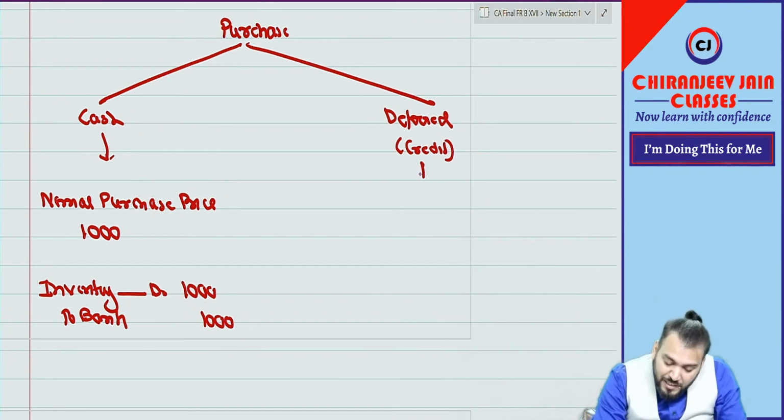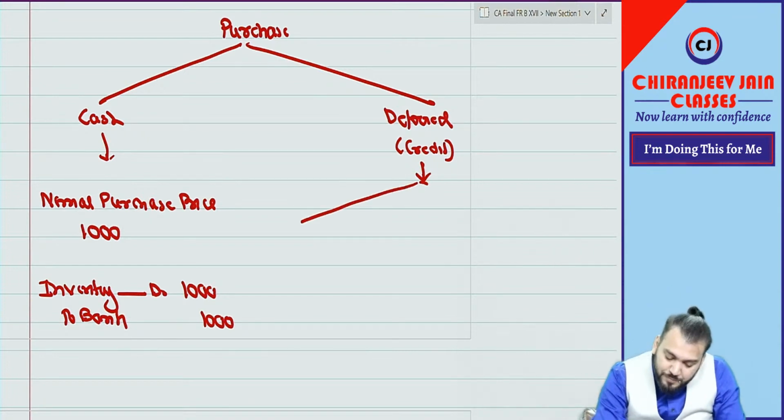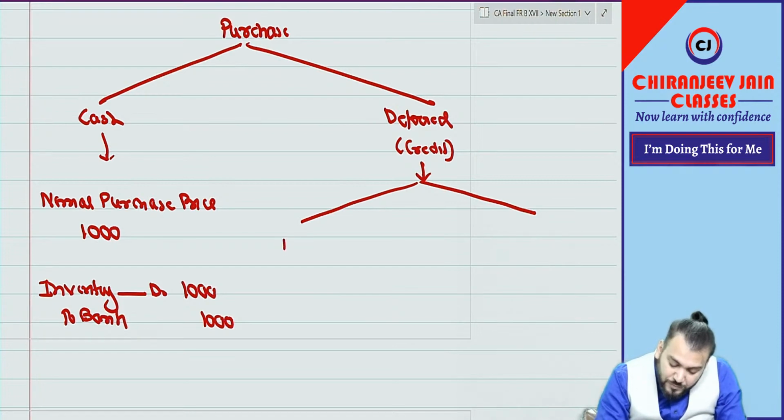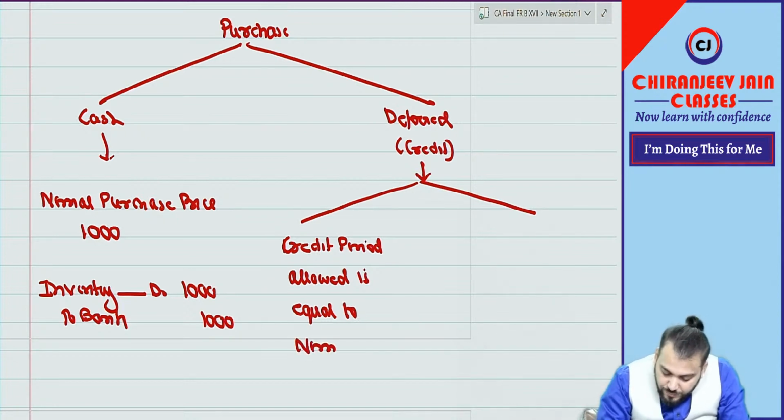Now, deferred credit, can I say this can be of two types? First, when the credit period allowed is equal to the normal credit period. Have you understood this point?